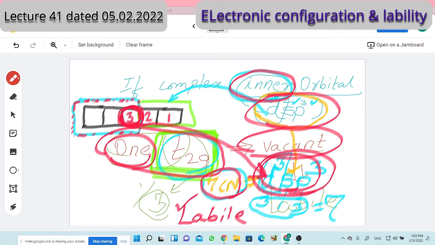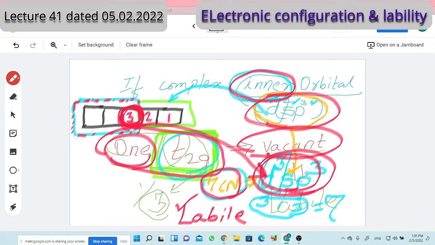If that is not vacant, then how can the metal ion ask the foreign ligand to come in? Because the seven-coordinate intermediate can't form, and if it can't readily ask it to come in, then how will the reaction be fast? I'm not saying the reaction will not occur. The reaction will occur, but at very low speed or no speed. Lability means speed. High speed means the more labile the complex is. So lability is there for complexes where one of the d orbitals is vacant.